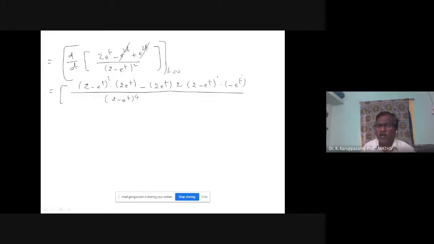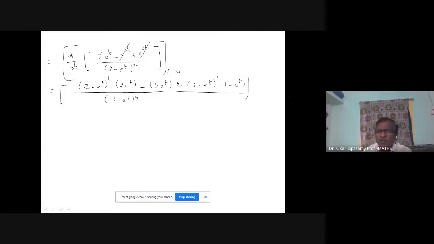Do it carefully. Once again, I will explain how I got this answer. First v square, the denominator square. Then you start with v. Differentiate 2 into e power t. You may not find any difficulty. Minus u into 2 into e power t into the differentiation of (2 minus e power t) square. First the x square formula: 2 into (2 minus e power t). Then the function of a function rule: the differentiation of 2 minus e power t is minus e power t.